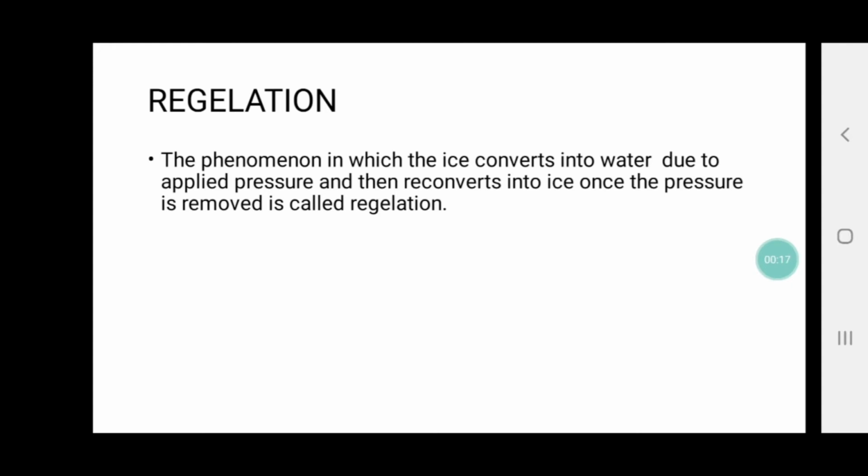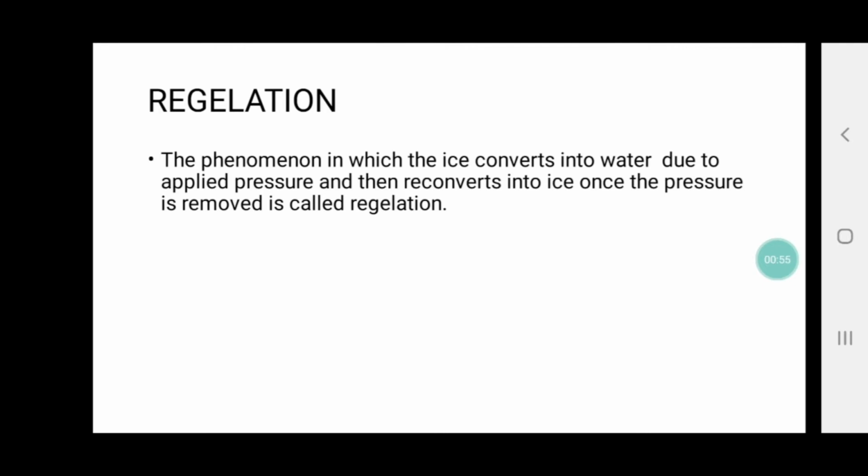Now we will start with some of the questions which are given on page number 64. In the above experiment, the wire moves through the ice slab. However, the ice slab does not break. Why? Now, the answer for this is when the wire with weight attached to its two ends is placed on the ice slab, its weight acts along a very small area of contact between the wire and ice.